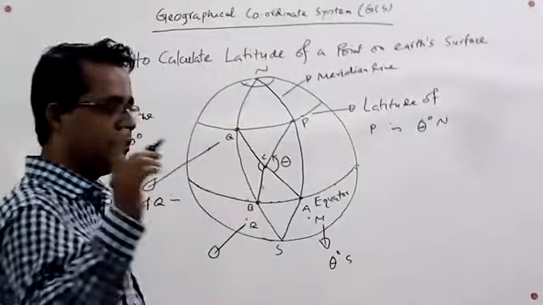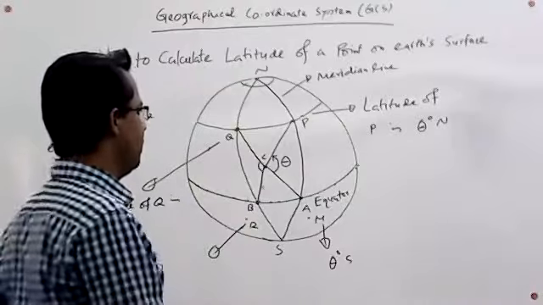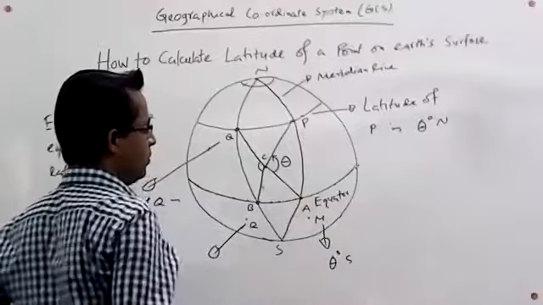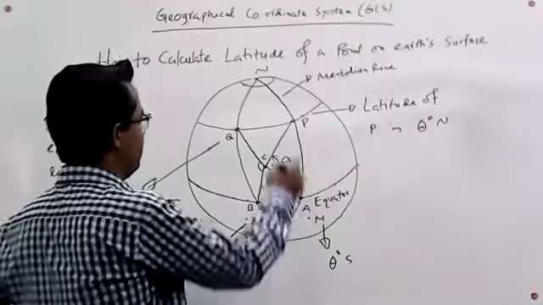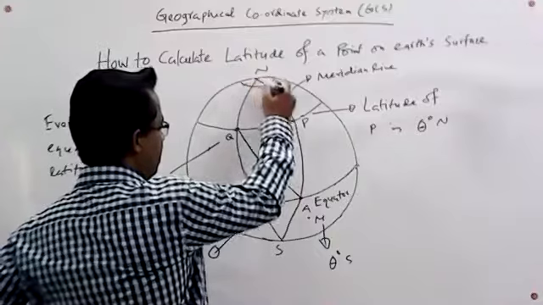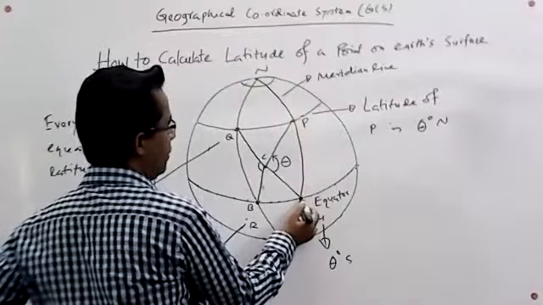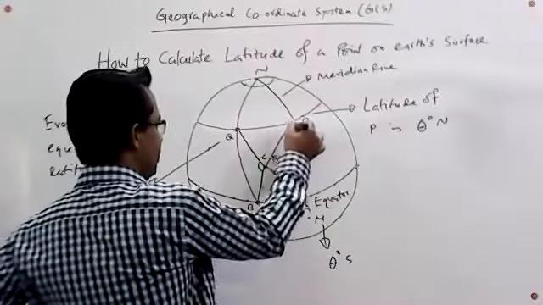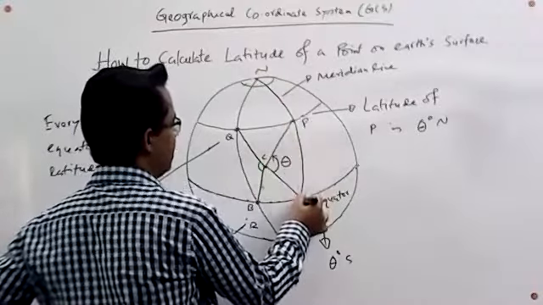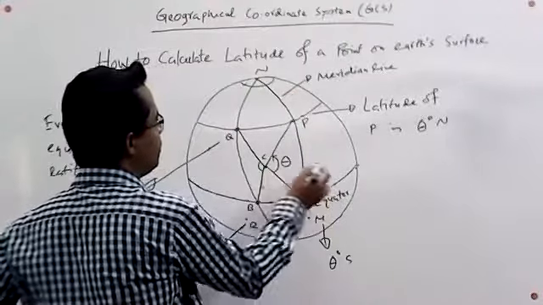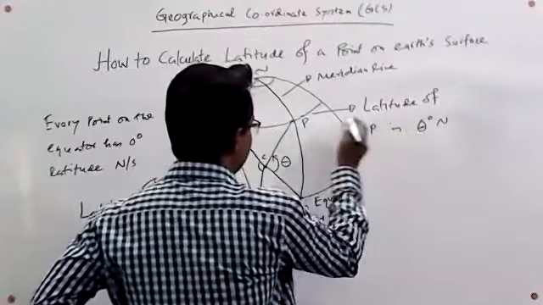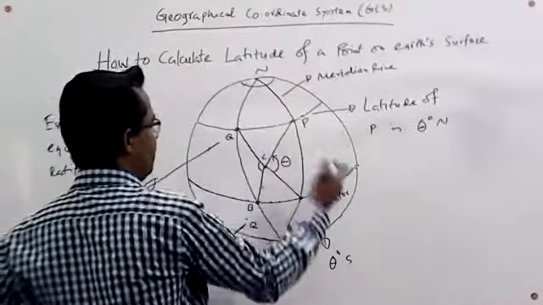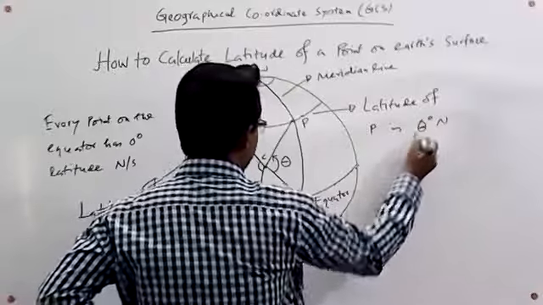Now, if we would like to measure the latitude of this point P, then in the previous discussion we saw that we have to draw a line passing through this point so that it intersects with the equator at a point, and then we join the center, this respective point and this intersecting point. We have an angle theta, which is the latitude of P, and this point is situated on the northern hemisphere, so it will be theta degree north.